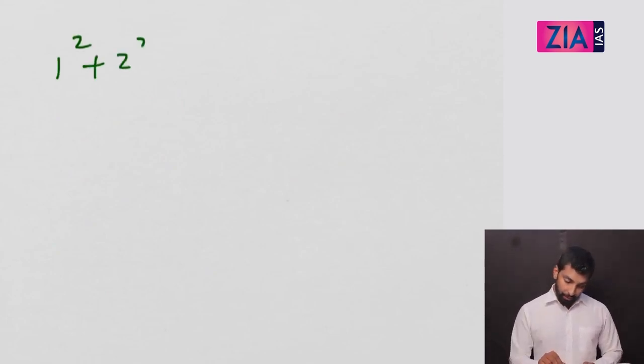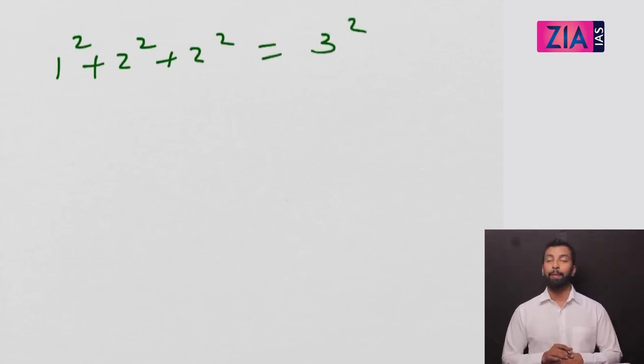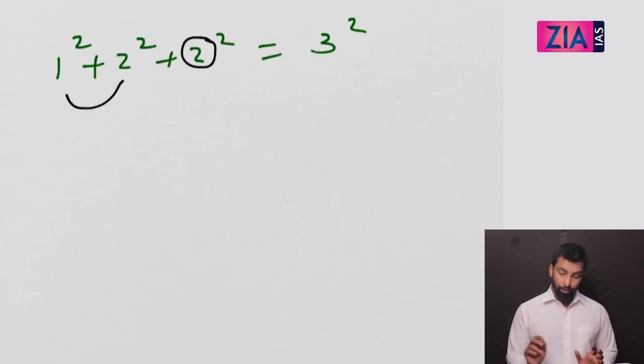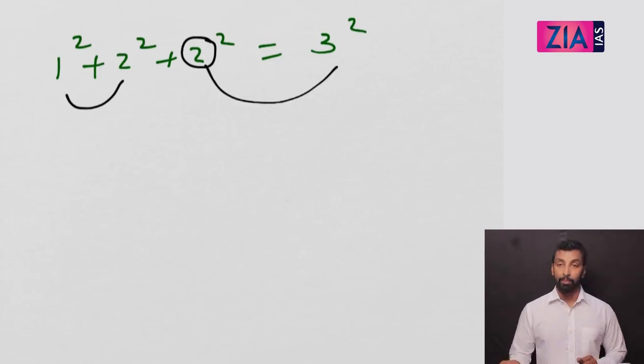1 square plus 2 square plus 2 square is equal to 3 square. This is a pattern, okay? So 1 square plus 2 square plus 2 square. See, this 2 is actually 1 into 2. So the answer is, this is 2, so next number, 3.